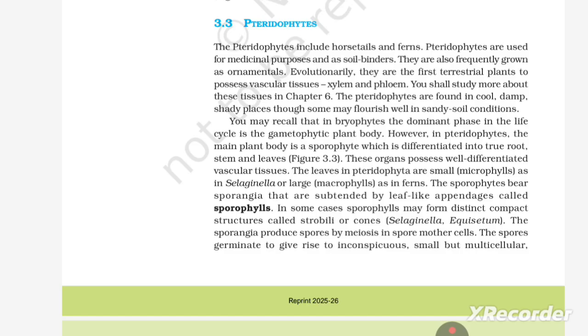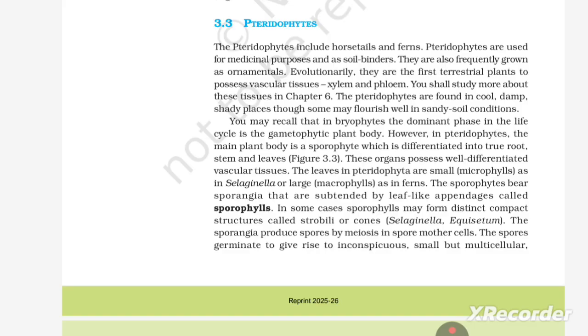These organs possess well-differentiated vascular tissue. The leaves in pteridophytes are small, microphylls, or large, macrophylls, as in ferns. The sporophytes bear sporangia that are subtended by leaf-like appendages called sporophylls. In some cases sporophylls may form distinct compact structures called strobili or cones.